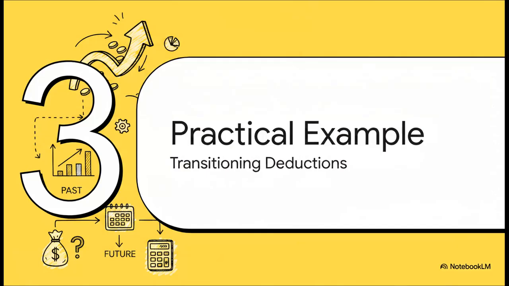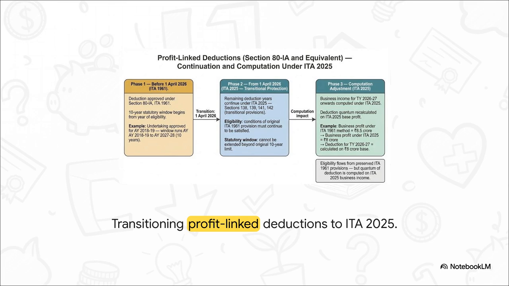Section 3. Practical taxation example. Transitioning profit-linked deductions. Let's put this into perspective with a real-world scenario. How do you handle a business right in the middle of a multi-year profit-linked deduction? The official FAQs actually outline this perfectly.